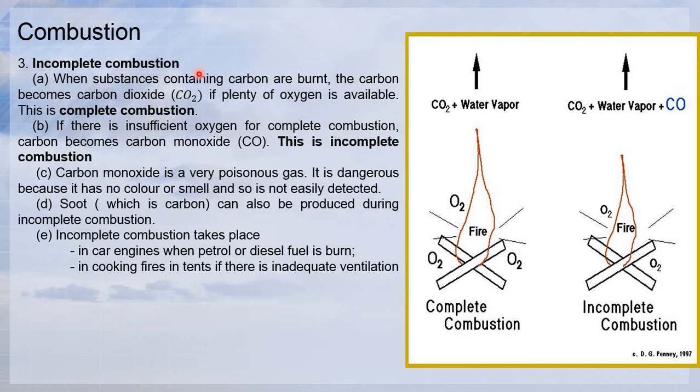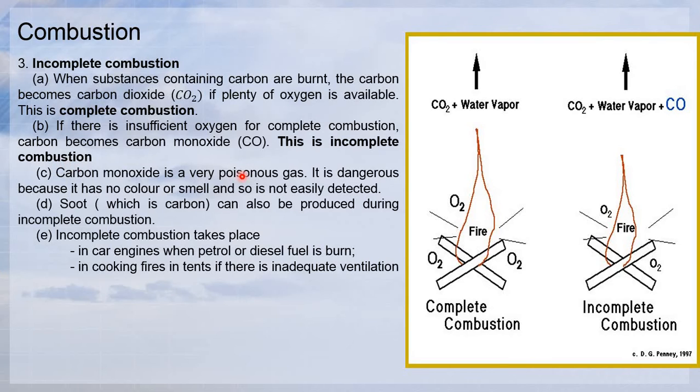Incomplete means the amount of oxygen is not enough. As I said, combustion needs oxygen in order to happen. The first point here: when substances containing carbon are burned, the carbon becomes carbon dioxide if plenty of oxygen is available. We call that complete combustion. But if there is insufficient oxygen for complete combustion, the carbon becomes carbon monoxide, not carbon dioxide. We call this incomplete combustion.